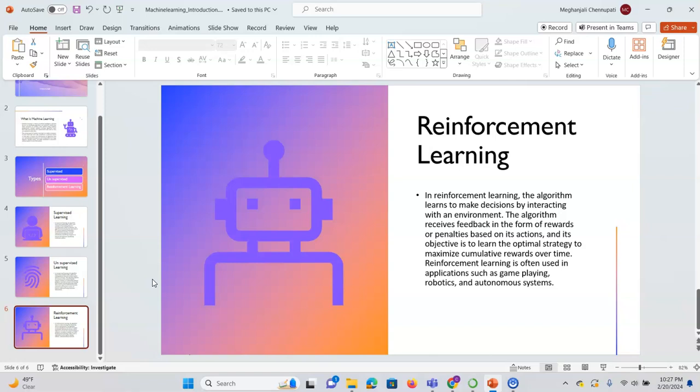To keep it simple, just understand machine learning, and in machine learning there are three types: supervised, unsupervised, and reinforcement. Supervised means we are providing a machine a set of data which consists of both input as well as output. Output means labeled data. Unsupervised means not labeled data, that means unlabeled data. Reinforcement means you are providing the data and asking it to learn from experiences, and whenever it gives a positive result, you give a reward, and whenever it gives a negative result, you give a punishment. This is what reinforcement learning means.